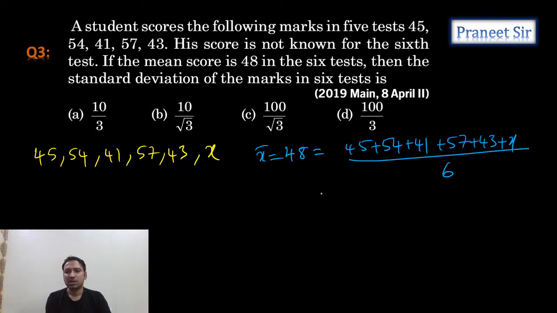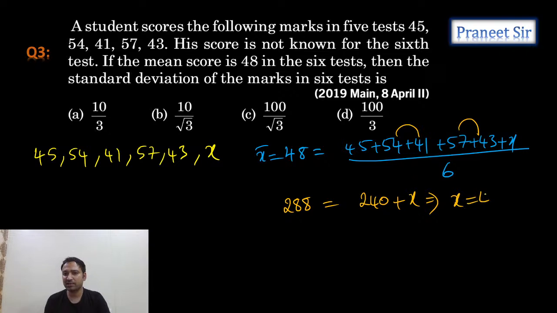Right. So 300 minus 12, which is 288. 288 is equal to 54 plus 41, which is 95. 95 plus 45, which is 140. 140 plus 100, 240. 240 plus X. So from this, we're getting X equals 48. Okay, we calculated the X value.